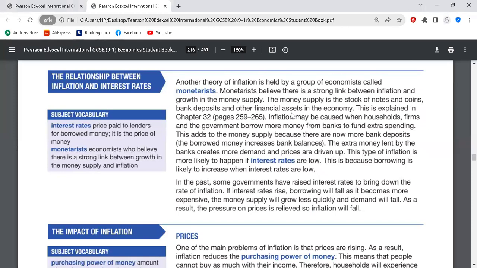Now, the relationship between inflation and interest rates. The interest rate is one of the monetary policy tools. And when talking about monetary policy, it's the use of it.